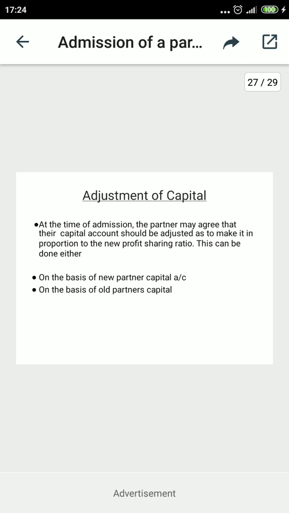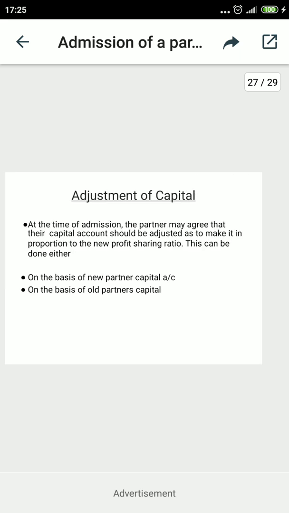What does it mean? At the time of admission, the old partners sometimes may agree to decide that their capital should be adjusted according to the new profit sharing ratios. So there is a need to make adjustments of their capital according to the new profit sharing ratios. It can be done on the basis of the new partner's capital account, and the next one is on the basis of the old partner's capital account.